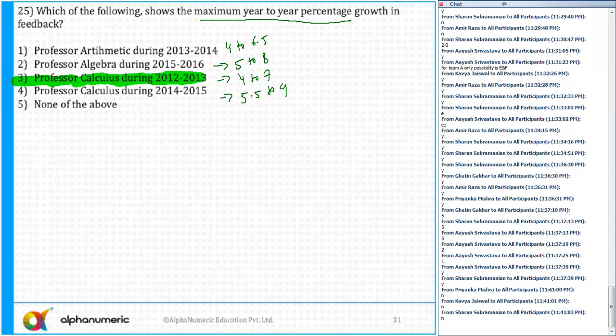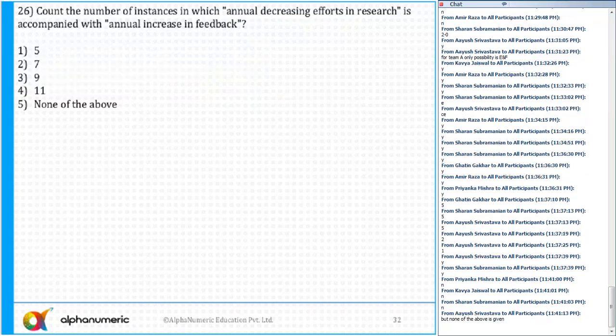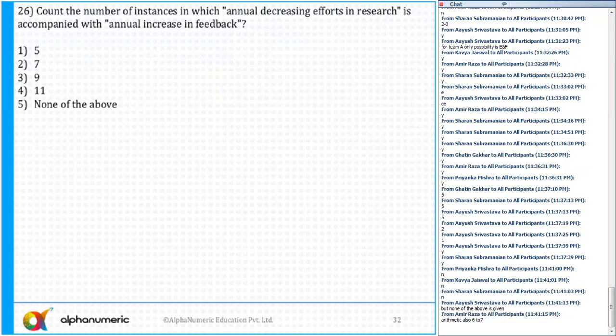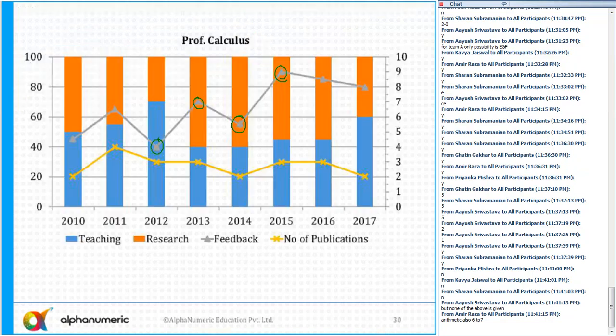Okay. Question number 26. So the questions are not difficult actually, but since there are 4 graphs given, some of you might get confused. One of the options is also none of these, but that will not come. 6 to 7, Amit, you are saying 6 to 7, the change is only 1 by 6, which is 16.66%. That is very low, it is not the maximum change. Because of the option none of these, it might be difficult, but if you look at